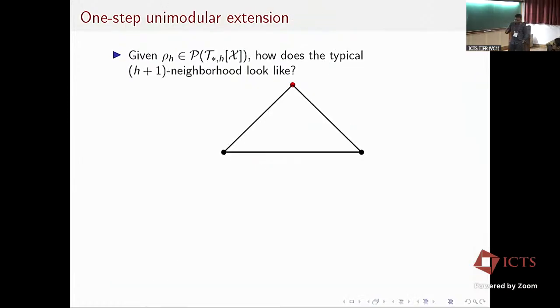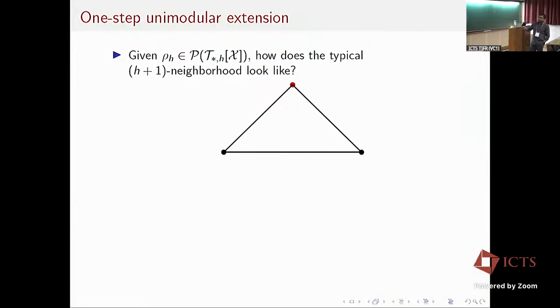Now, our rate function is a sum of relative entropies, and the hth term in the rate function quantifies the deviation in the h neighborhood given that the h minus 1 neighborhood looks like something. In order to specify this deviation, I first have to describe the typical behavior of the h plus 1 neighborhood given that the h neighborhood looks like something.